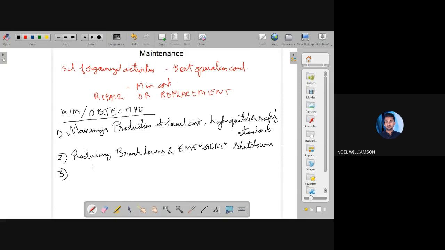Third one is optimizing the resource utilization. So we are optimizing the resources, what all resources are available, we are optimizing it.